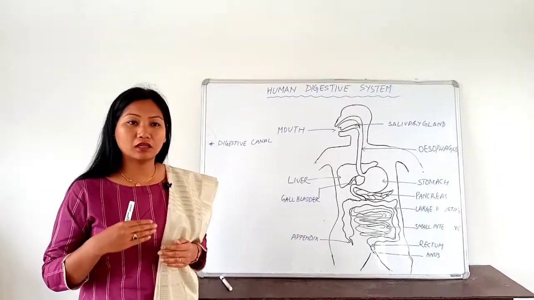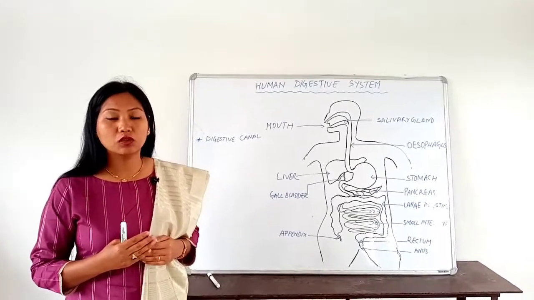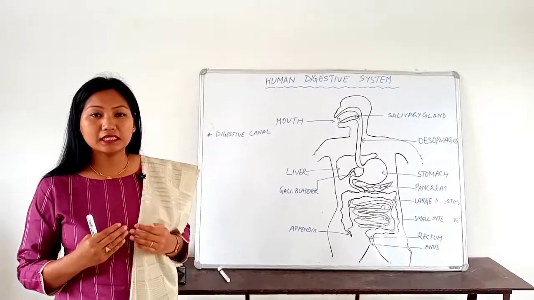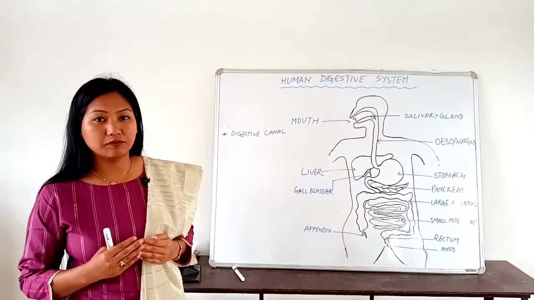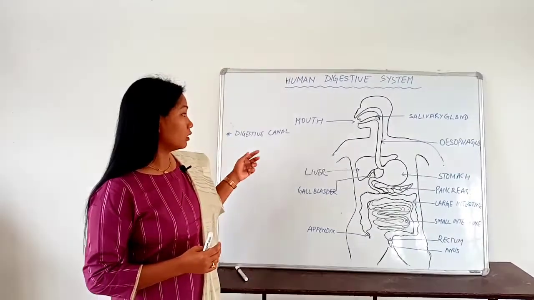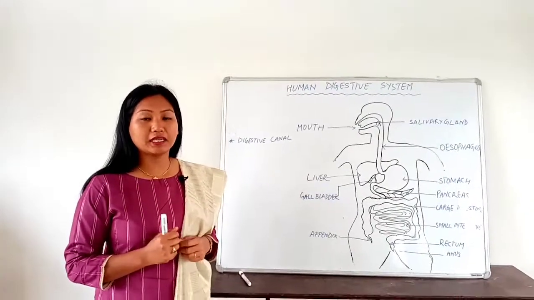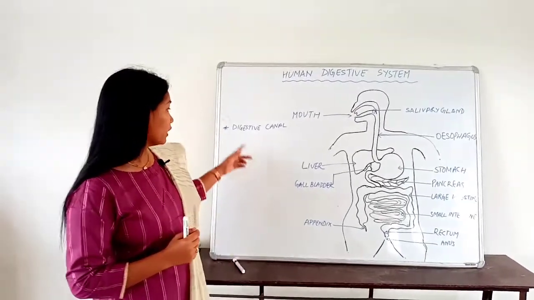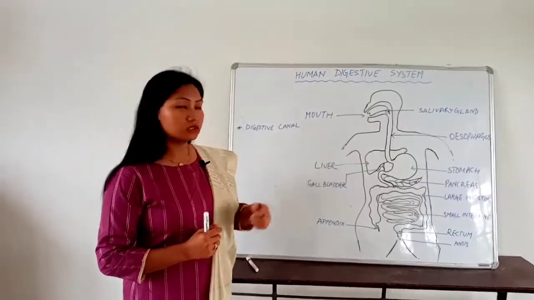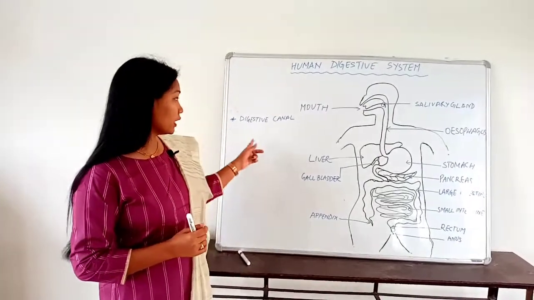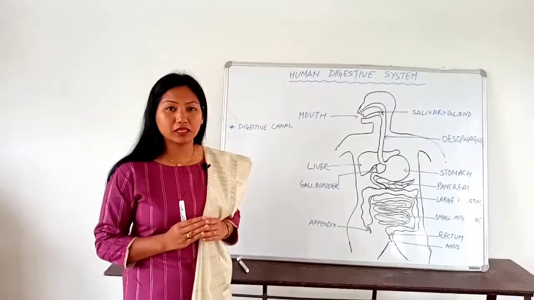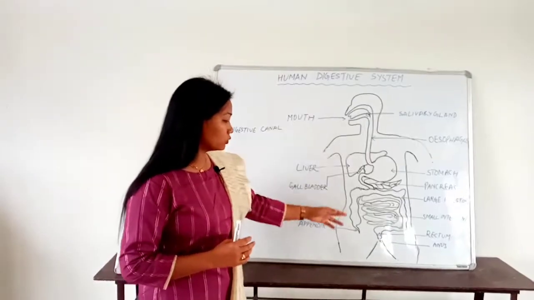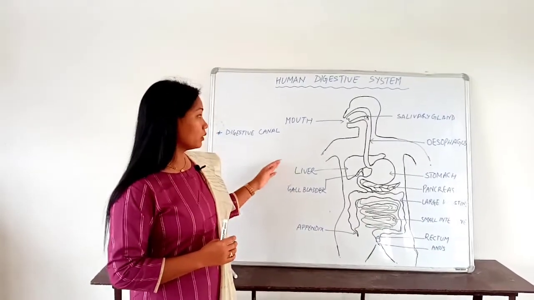To undergo the process of digestion, we need a system in our body, and that system is called the digestive system. The digestive system has two parts, the digestive canal and the digestive gland. First of all, I will explain the different parts of the digestive canal. The digestive canal is also known as the alimentary canal, and it starts from the mouth to the anus. Now let us see one by one.